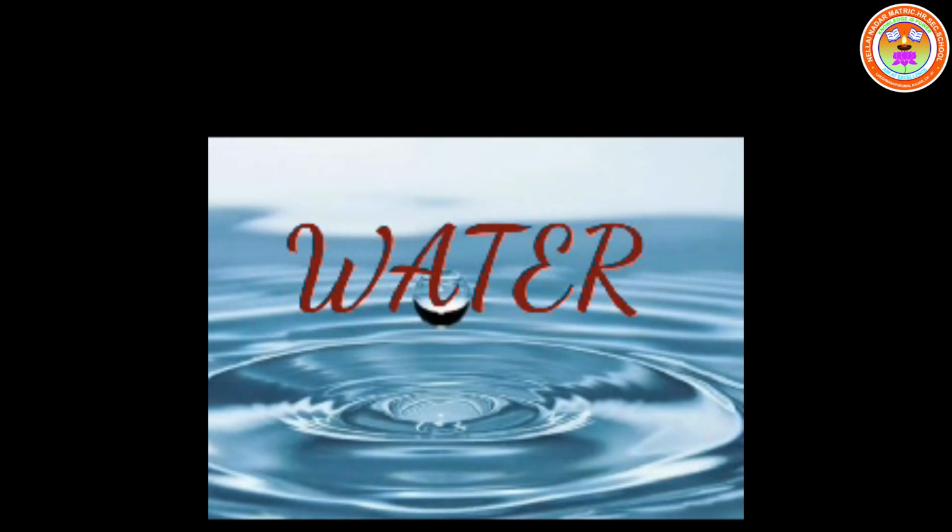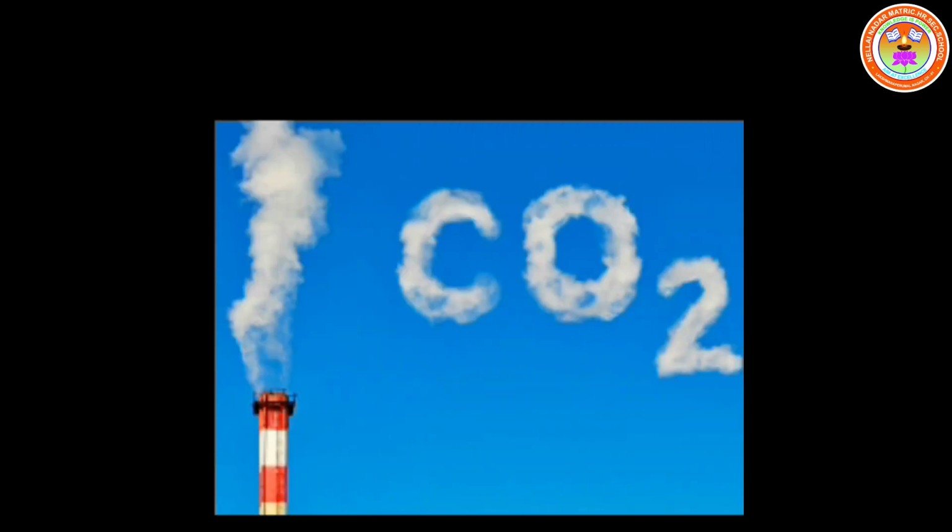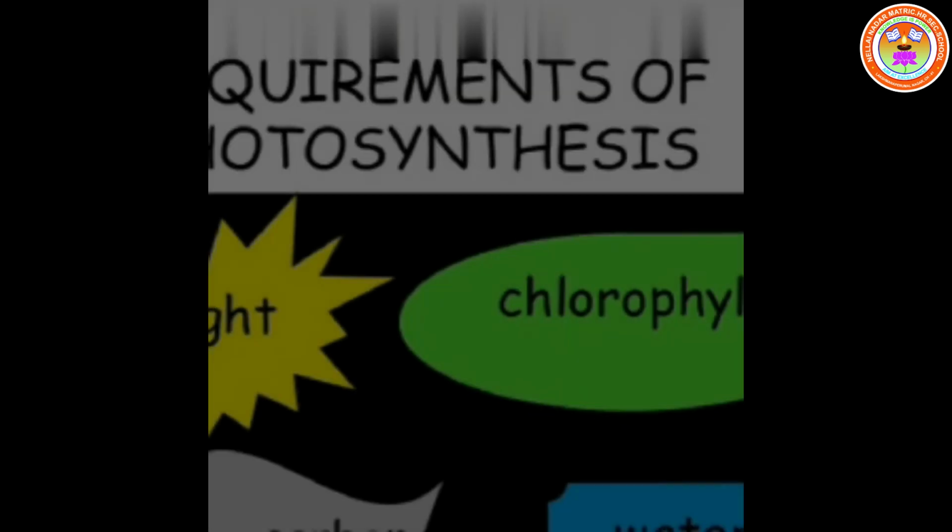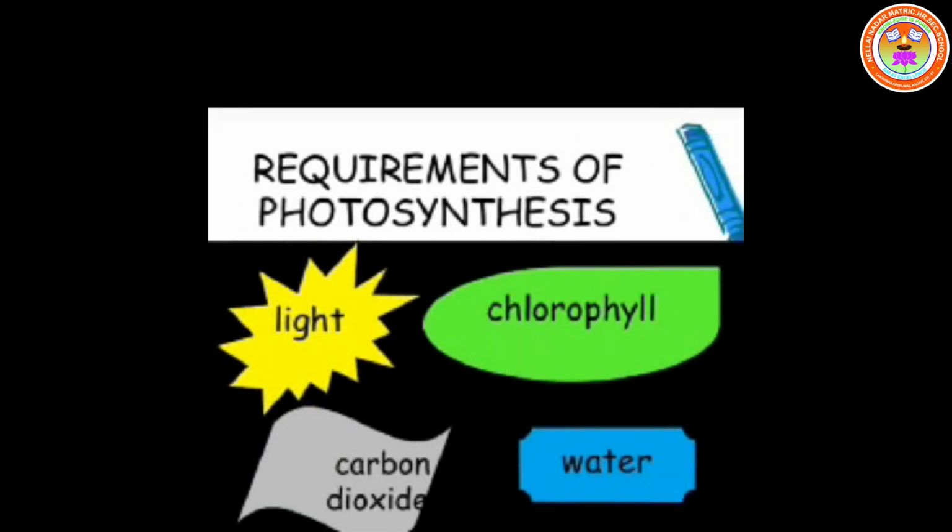Next, water. Chlorophyll pigment traps the sunlight energy, which results in photolysis of water, which means the water molecule splits into proton, electron, and oxygen. So, oxygen is released from the water molecule during photosynthesis. Then carbon dioxide. Carbon dioxide is obtained from air and this carbon dioxide is reduced to form carbohydrate. So, these are all the things necessary for plant photosynthesis.